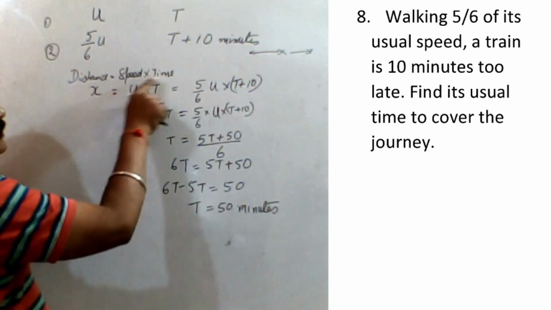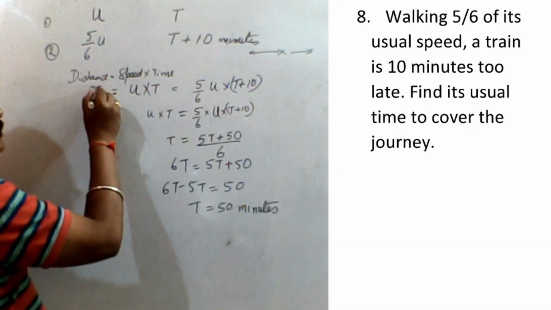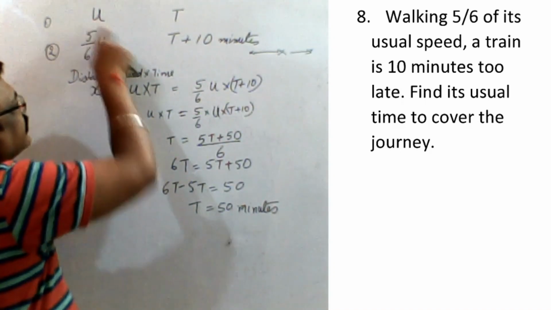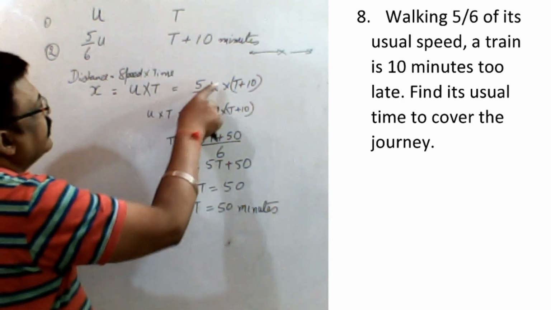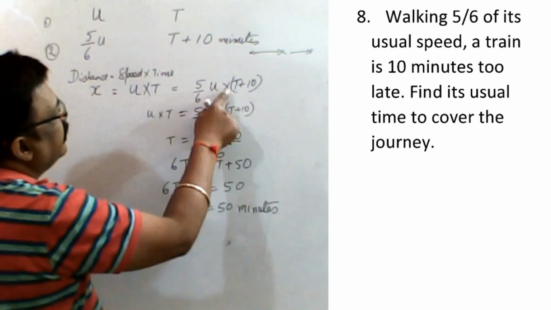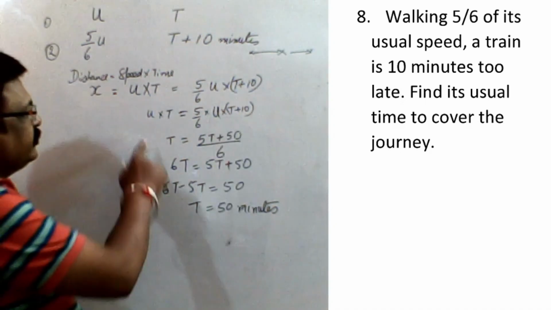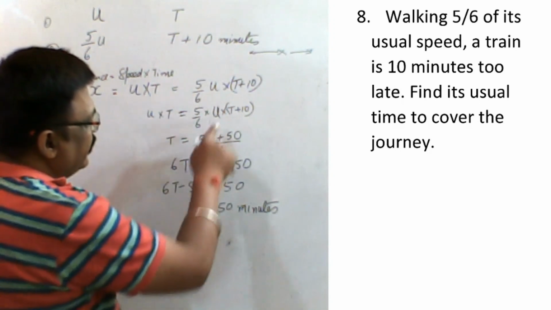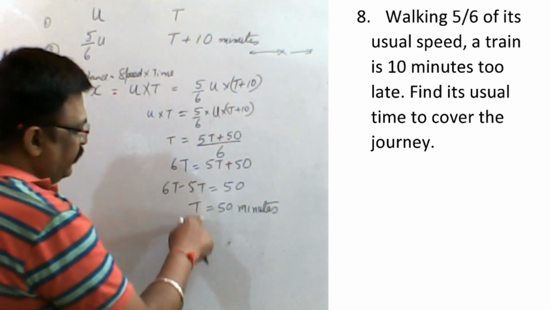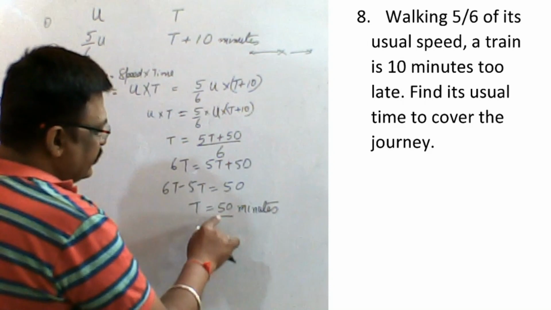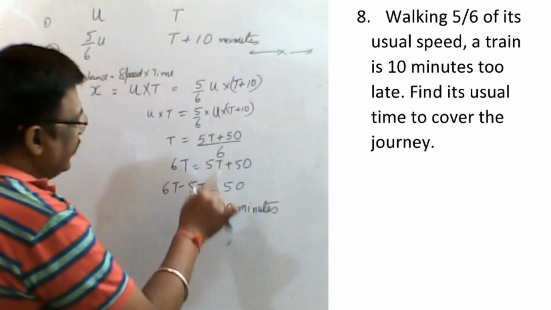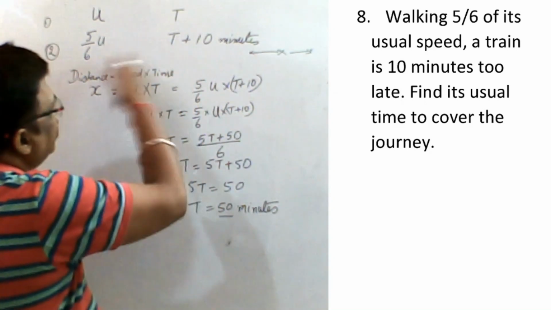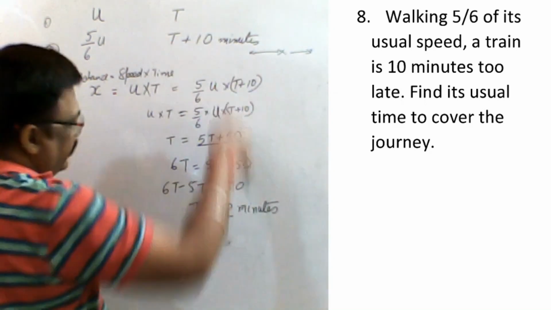So distance, as we know, is speed into time. The distance he travels is x. The speed in the first case is u into t, and in the second case it is 5 by 6 u into the time he takes, t plus 10 minutes. So u into t equals 5 by 6 u into t plus 10. After calculating you will get t equal to 50. So this is the usual time he takes to cover this x distance. Now, since the speed has changed, he is taking 60 minutes, which is 50 plus 10.